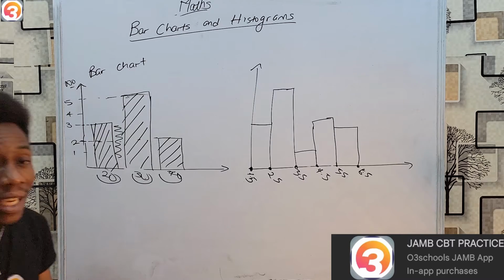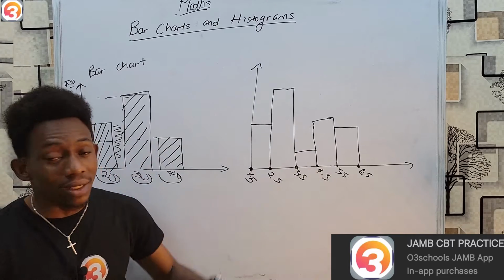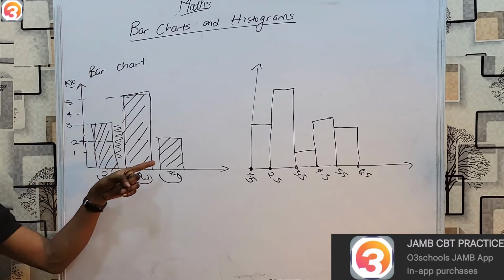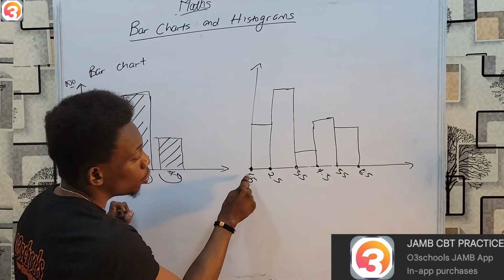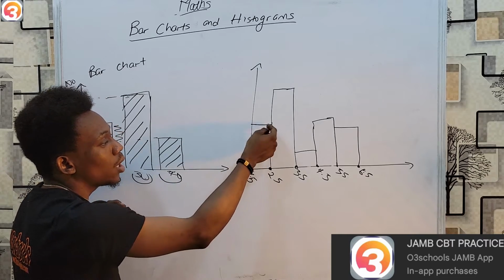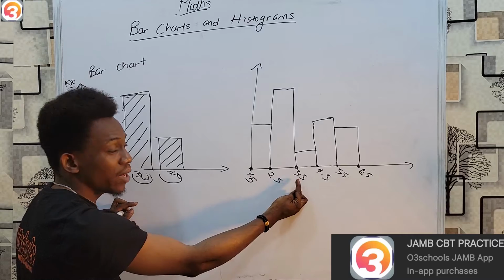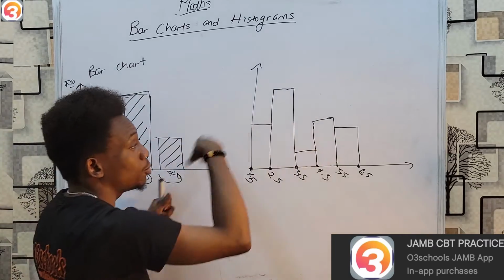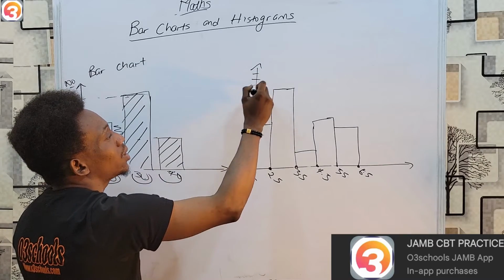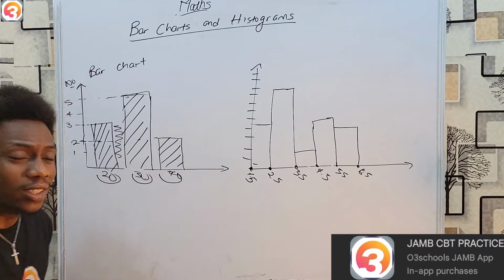However, the underlying difference, I'll repeat again, is that in a histogram there are no spaces, but in a bar chart there are spaces. But they do pretty much the same function. This one represents that those between 1.5 and 2.5 are a certain number, which is this. Between 2.5 and 3.5, a certain number, which is this, whatever it goes to. Because remember, this side will be calibrated in numbers. So that's the underlying difference.